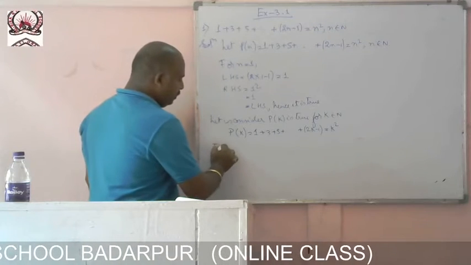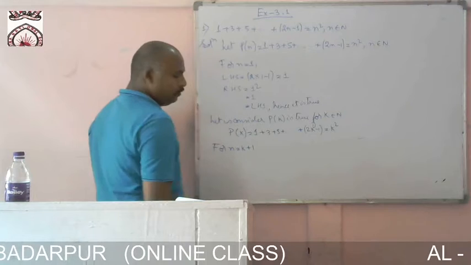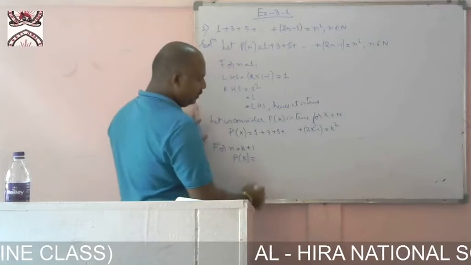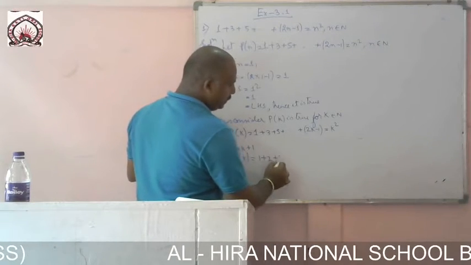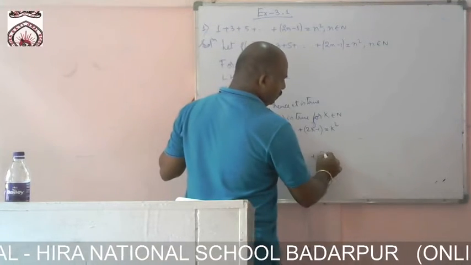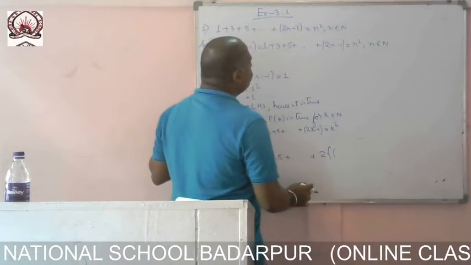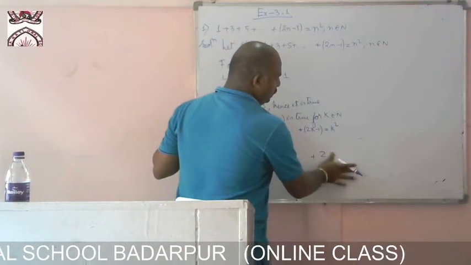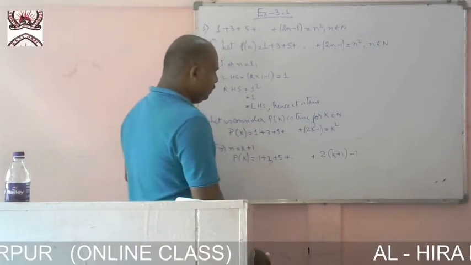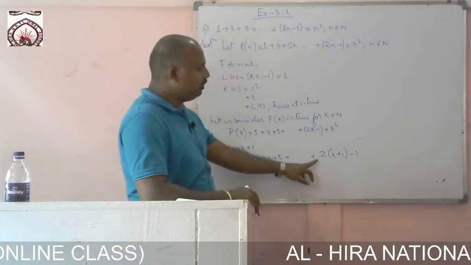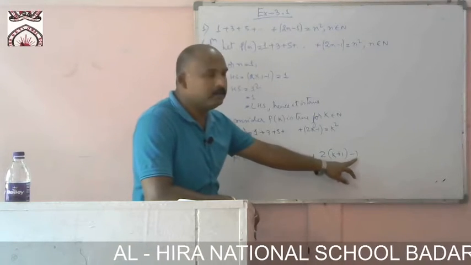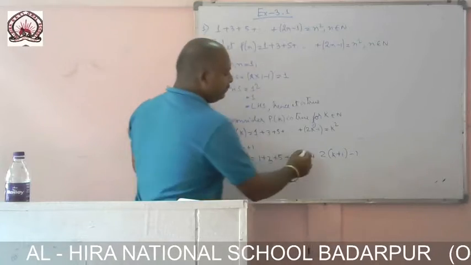Now for n equal to k plus 1, what are we getting? P of k plus 1 equals 1 plus 3 plus 5 plus dot dot dot plus, in place of k we are putting k plus 1, so 2 into (k plus 1) minus 1.